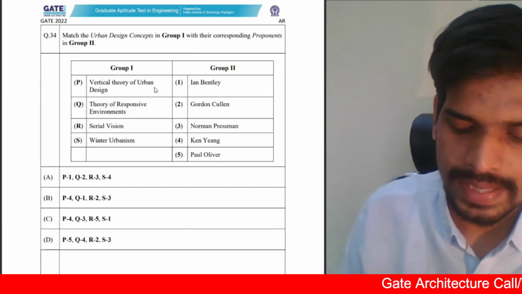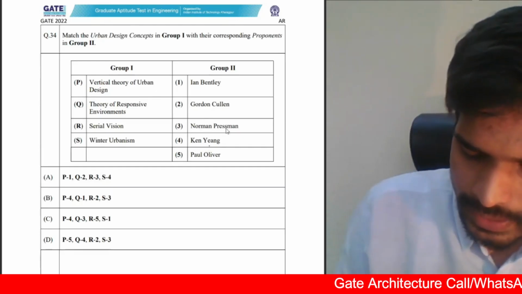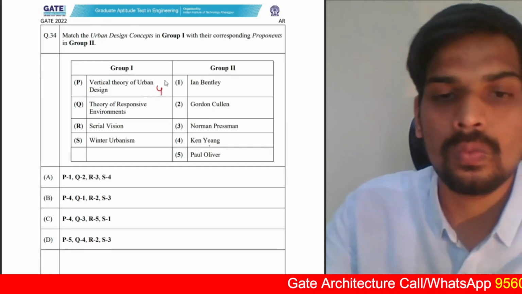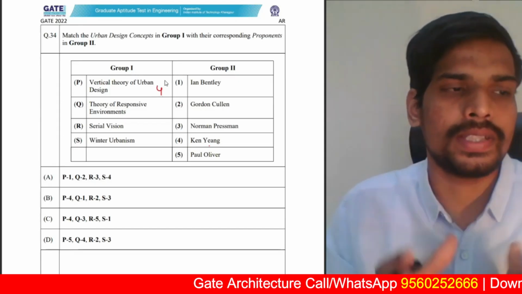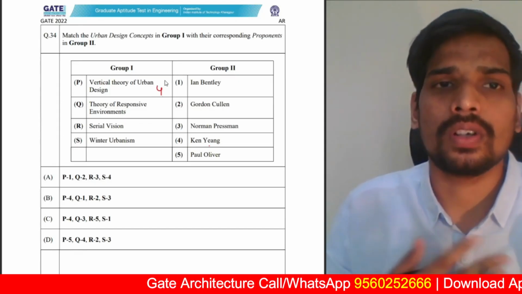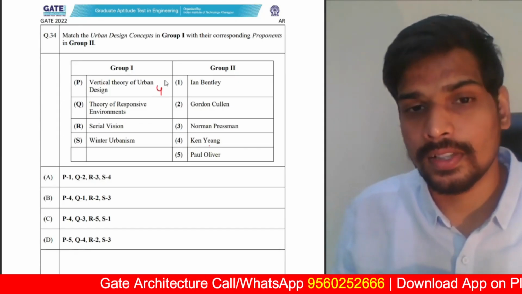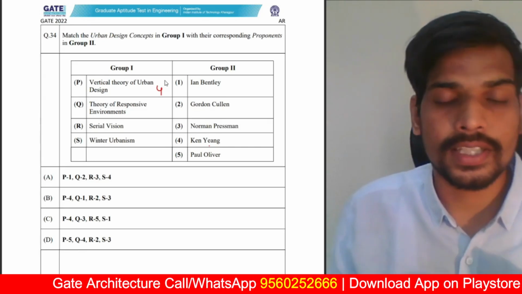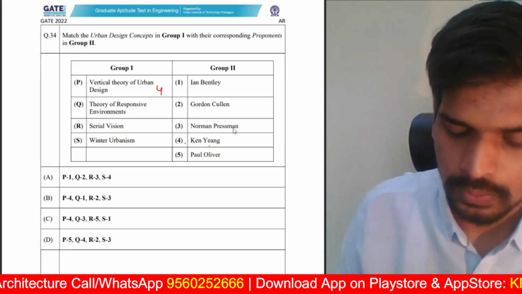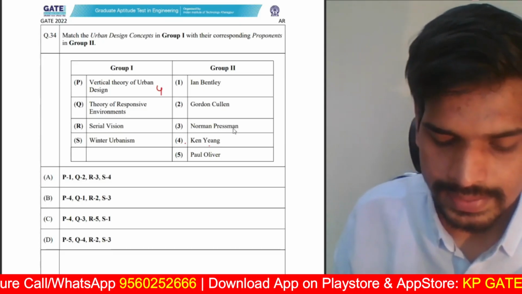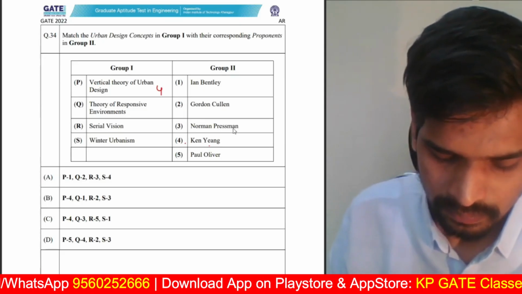Vertical theory of urban design. This was given by Ken Young, who is an architect who worked on high-rise construction. Vertical theory of urban design basically focuses on urban design using skyscrapers. It talks about vertical gardening and other innovative features which can be assimilated into the urban design with skyscrapers. So for P, it is 4.